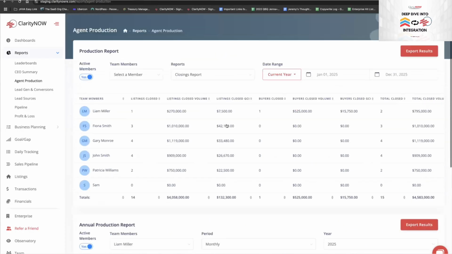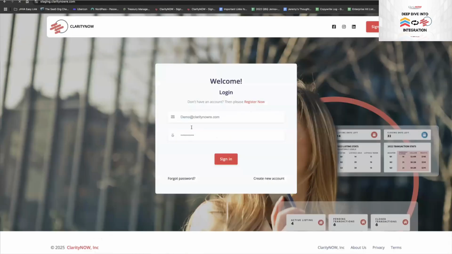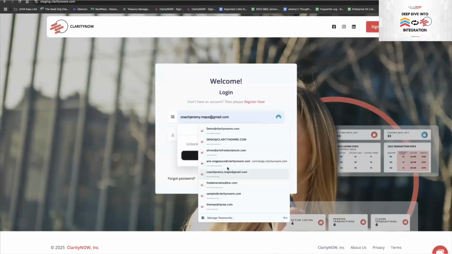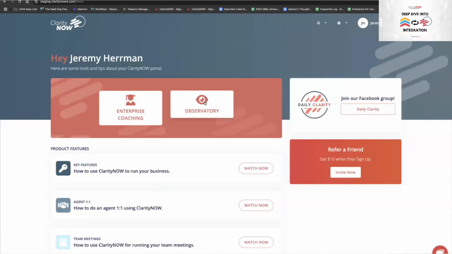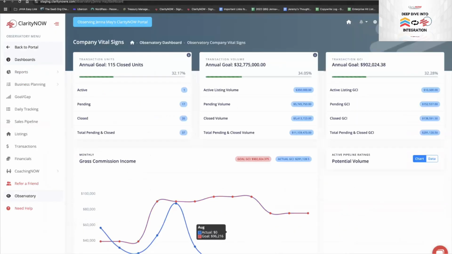One thing that I like to look at, I'm actually going to switch accounts real quick. Let me show you an account that's got some fun data in it. Hey, Jeremy. Yes, sir. I don't think you're sharing your screen. Am I not sharing my screen? I got the green line around it. Let me do it again.